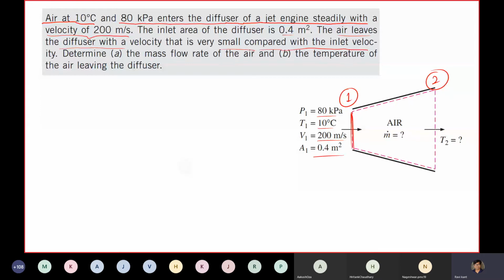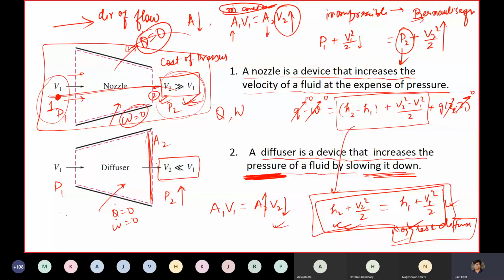One more thing I want to talk about here is that velocity V2 in the case of diffusers is very, very small, so sometimes V2 is neglected, taken as 0. For a diffuser, you can write H2 is equal to H1 plus V1 square by 2.